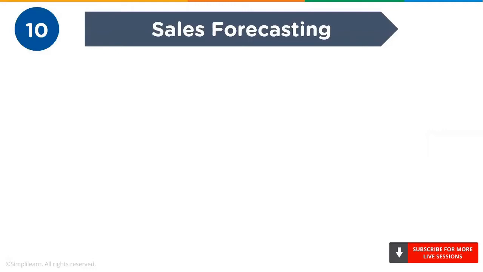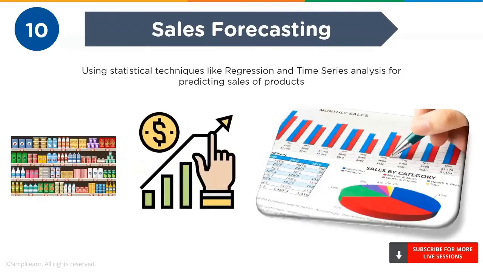At number 10, we have sales forecasting. Sales forecasting is a common task performed by many organizations. It is commonly used in retail and e-commerce sectors. Earlier, it used to involve a manually intensive process of using spreadsheets that require inputs from various levels of an organization. This approach introduced bias and was generally not accurate, especially during the initial few weeks of a quarter.